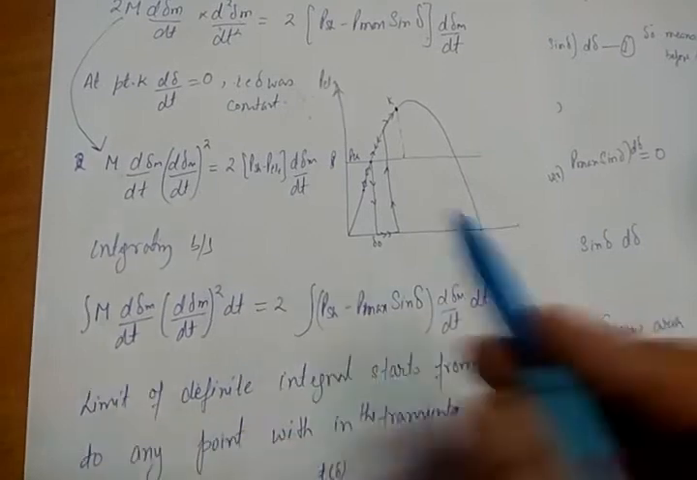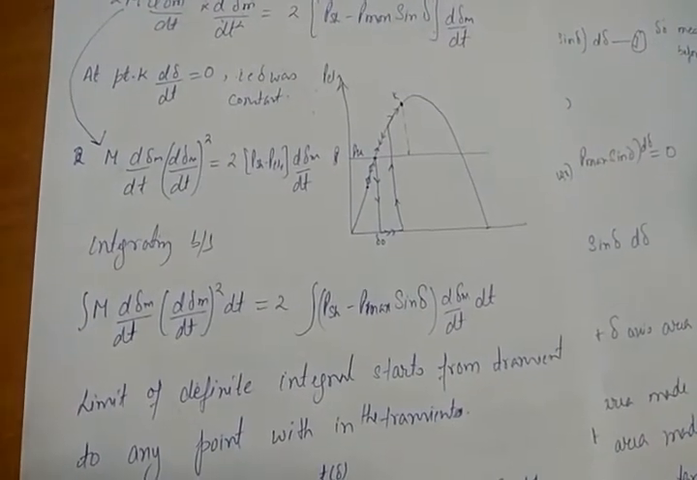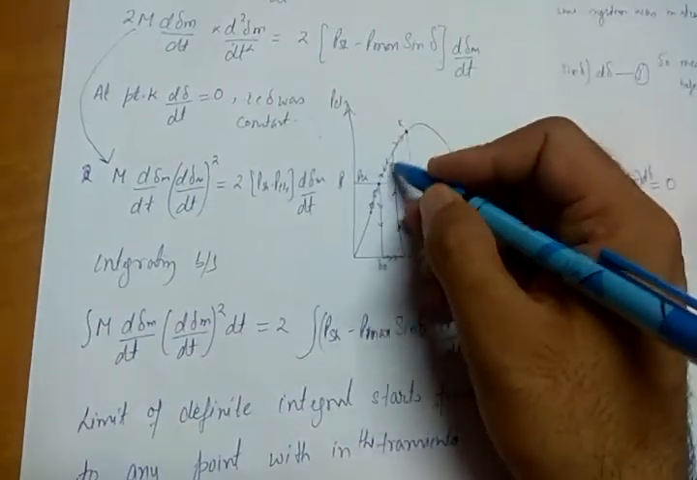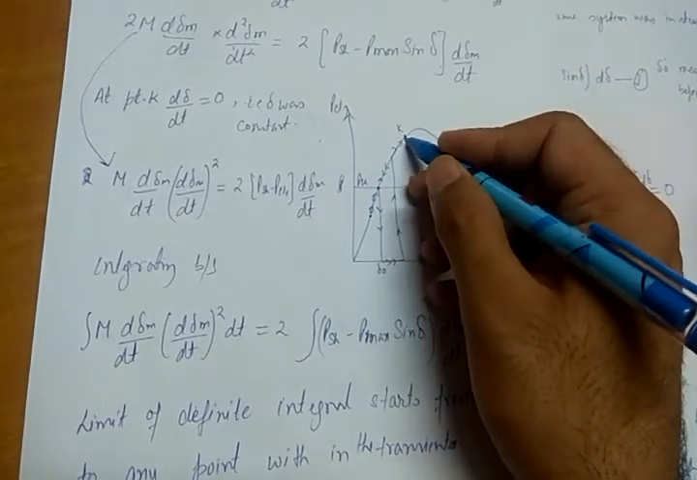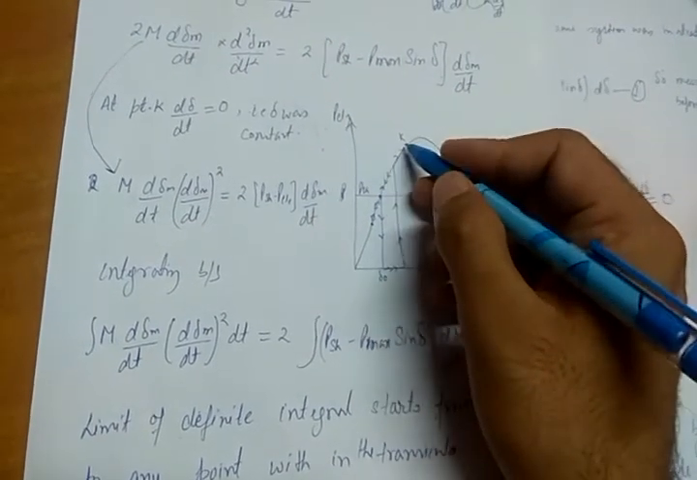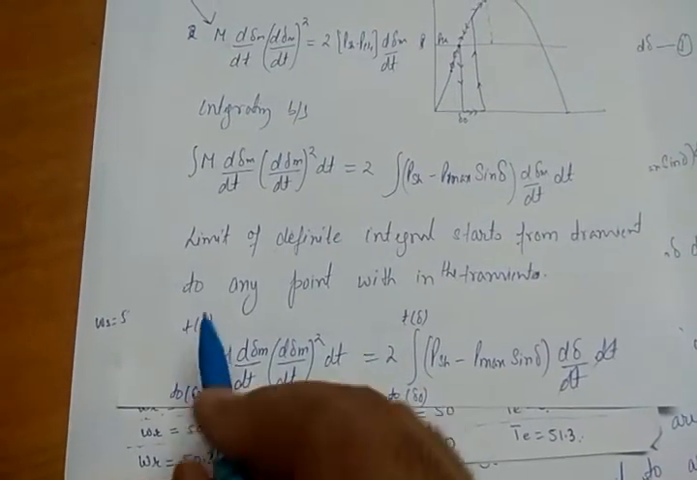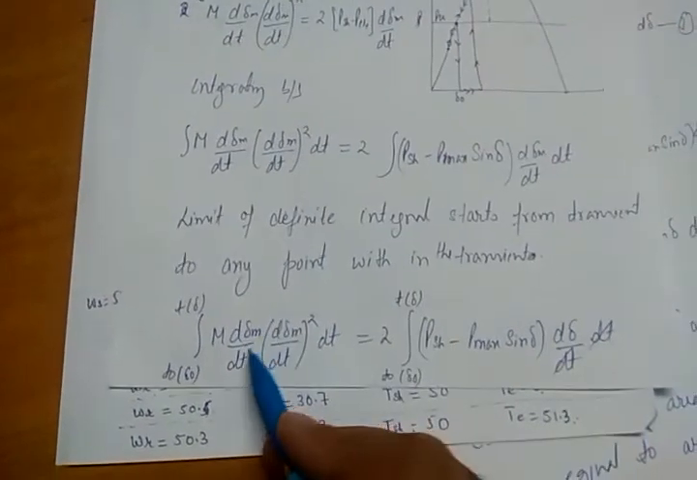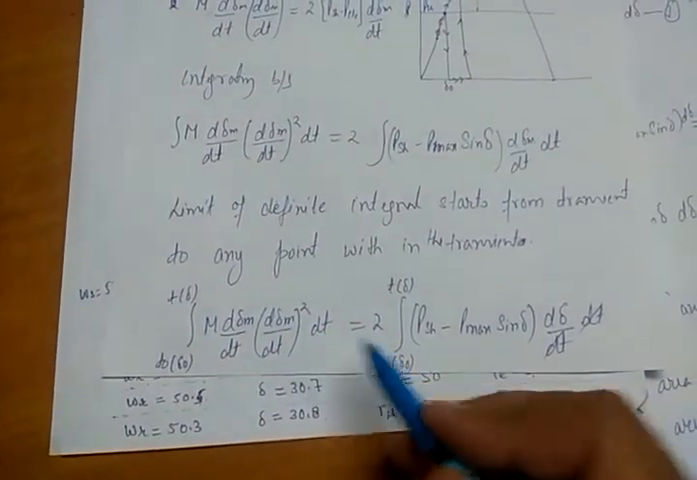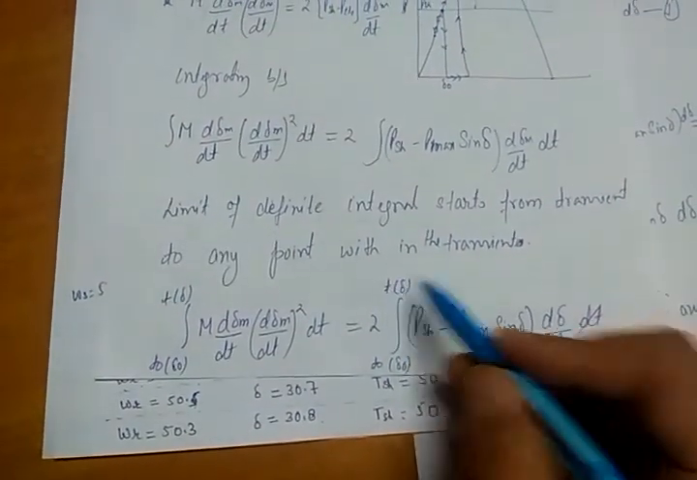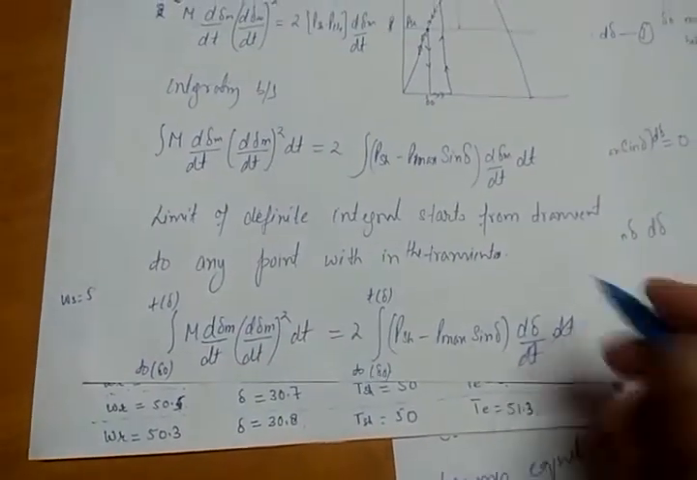The limits on a definite integral will start from the transient to any point within the transient. Means we can start from the transient, at delta is equal to delta naught, to any point within the transient. This is the transient period now, from this to this and from this to this. We can start from this point to any point within the transient. So we are starting from the start of the transient, when t is equal to t naught and delta was delta naught, to any time t when delta is equal to delta. M into (d delta by dt)^2 dt is equal to twice the integral from t naught, when delta was delta naught, to any time t, when delta was equal to delta, of (P shaft minus P electrical) d delta.